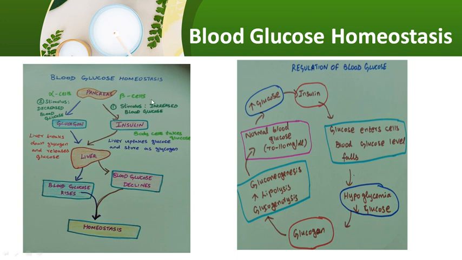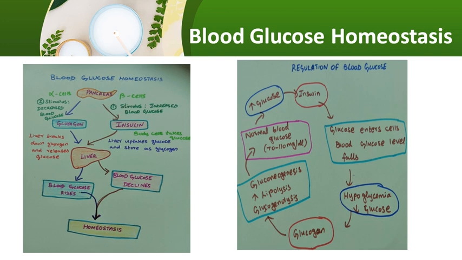The beta cells of the pancreas will synthesize insulin. The stimulus for these beta cells to secrete more insulin is the increased blood glucose level above 110 milligram per dl. So this insulin will force the liver to take up more glucose, and it triggers glycogenesis and stores all the excess glucose as glycogen in the liver. In that way it will reduce the blood glucose level to below 110 milligram per dl.